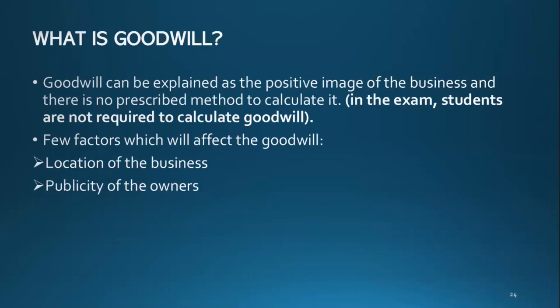Okay, and then the next one, publicity of the owners. You guys know after Odell, Miss Otara became very famous after Embark and everything. So what if Miss Otara started another business? It will be known to everyone, isn't it? It will be in newspapers, news, social media, everything. If the owners are very public, take the recent incident with Cristiano Ronaldo and the Coca-Cola company. Cristiano Ronaldo has 300 million Instagram followers.